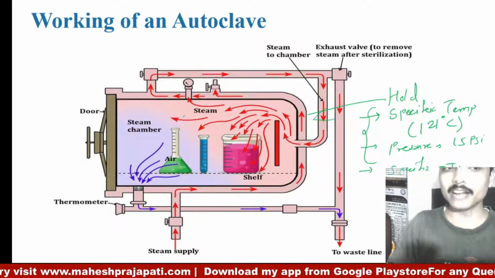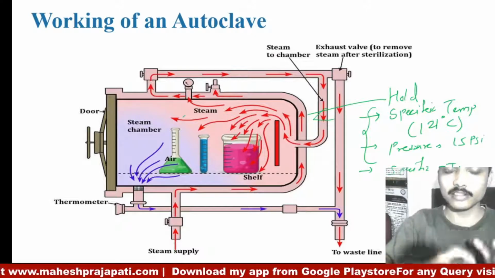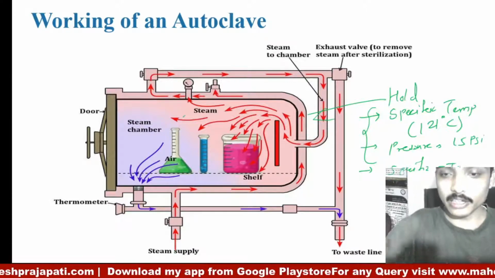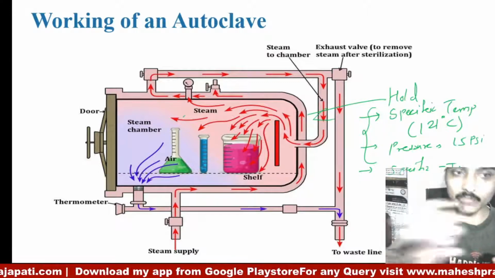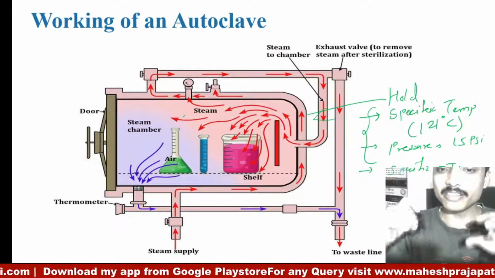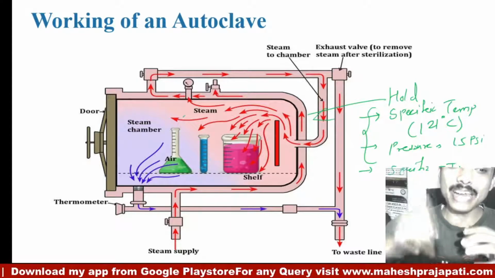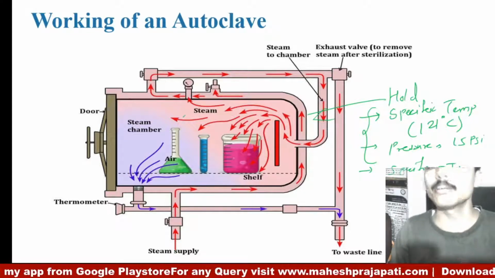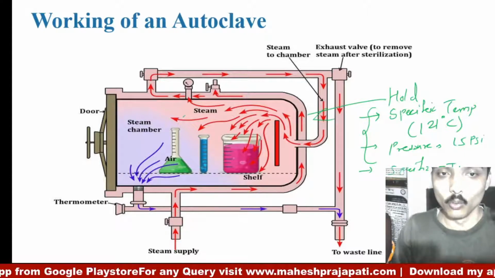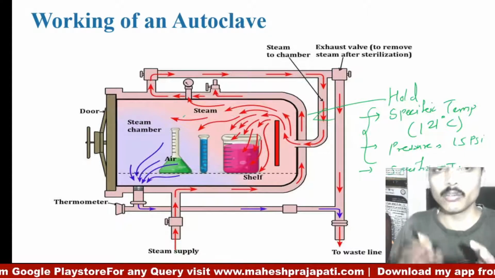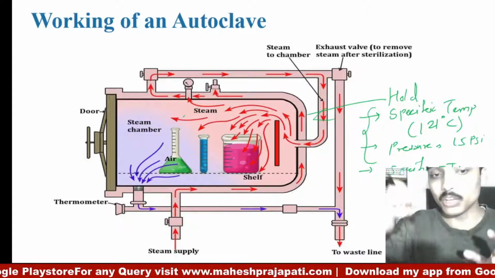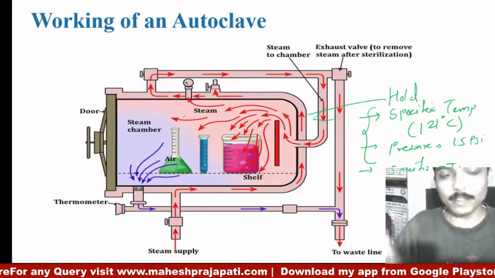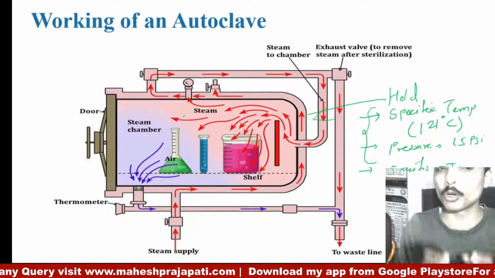So after that, once the 30 minutes is done, during those 30 minutes the steam comes in direct contact with the materials which are kept inside the chamber, and then sterilizes the material. After the sterilization hold there will be a post vacuum hold, and the vacuum is removed and all the steam is removed. So by this basic principle, an autoclave is working.